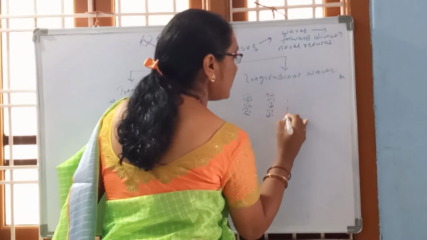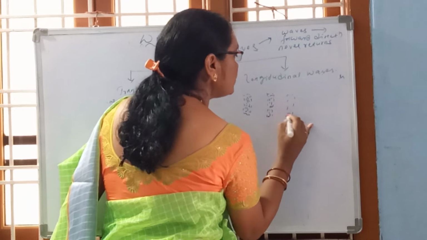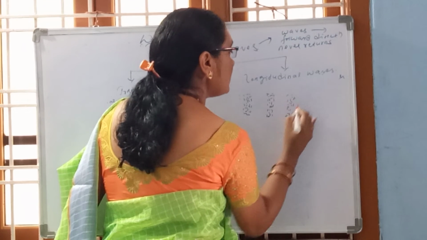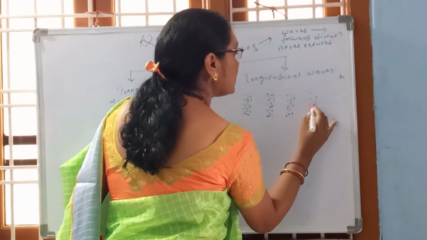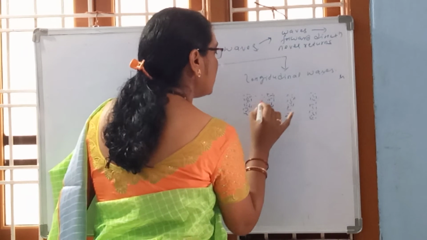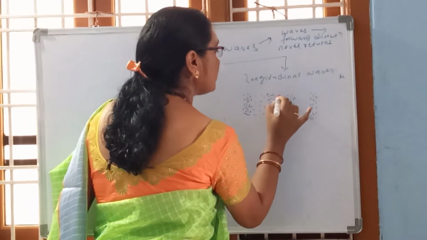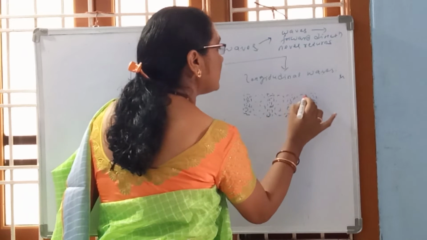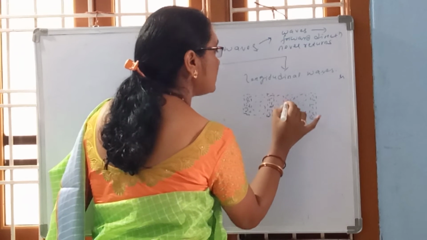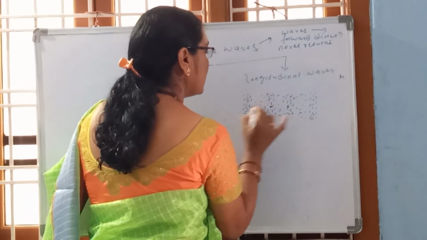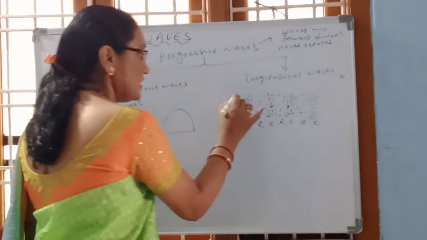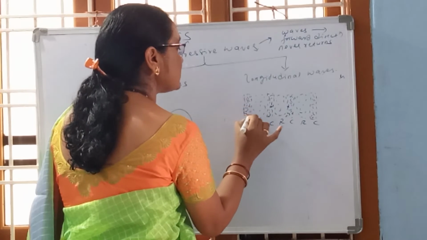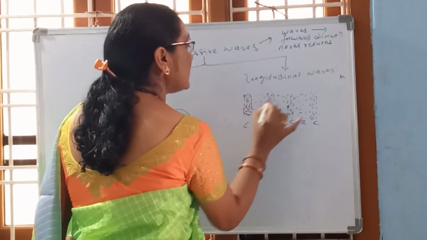So in such a way, I am drawing the compression. See how I am drawing? I am drawing all the particles very close to each other. Now these are rarefactions. Alternate compression and rarefaction will be there: compression, rarefaction, compression, rarefaction. So these are the compressions.